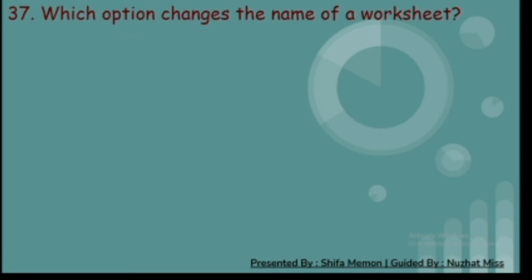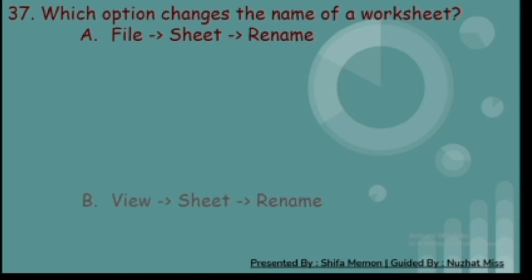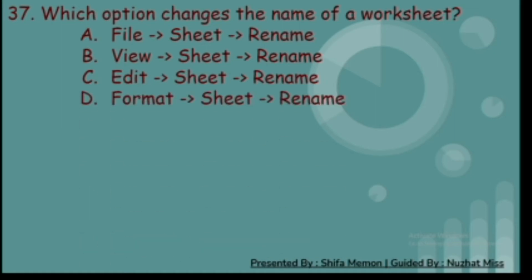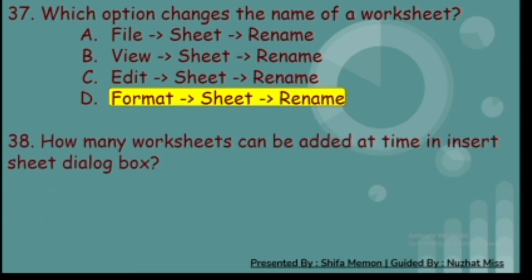37th. Which option changes the name of a worksheet? A. File and sheet and rename. B. View and sheet and rename. C. Edit and sheet and rename. And D. Format and sheet and rename. And the correct answer is D. Format and sheet and rename. 38. How many worksheets can be added at a time in insert sheet dialog box? A. 1, B. 2, C. 3 and D. many. And the correct answer is D. many.